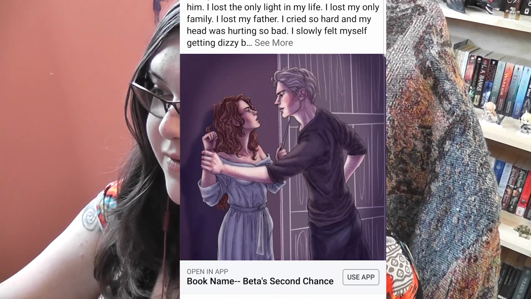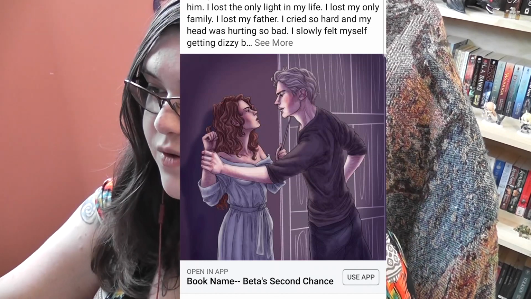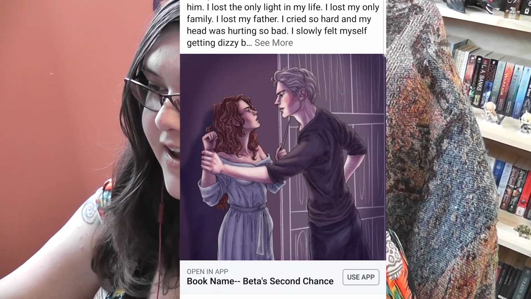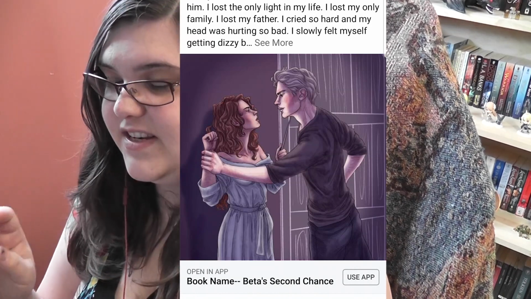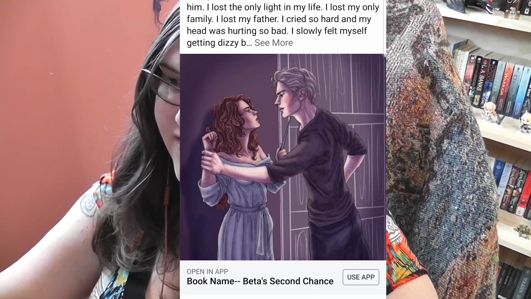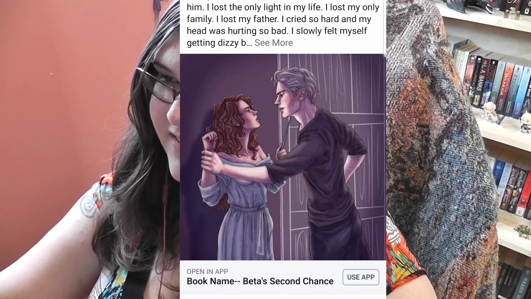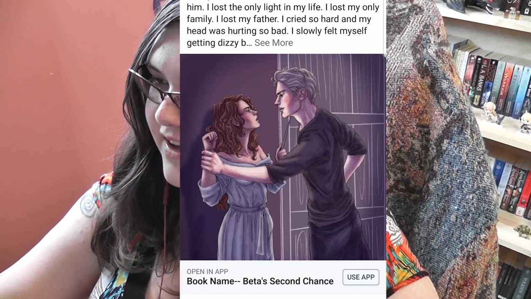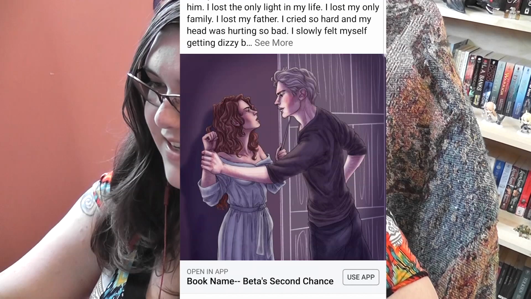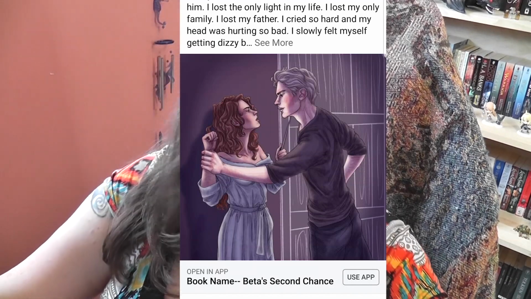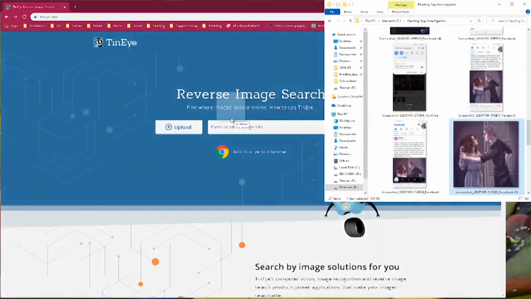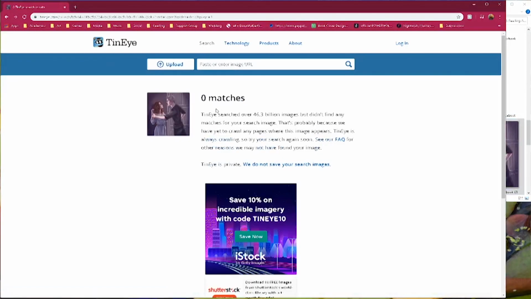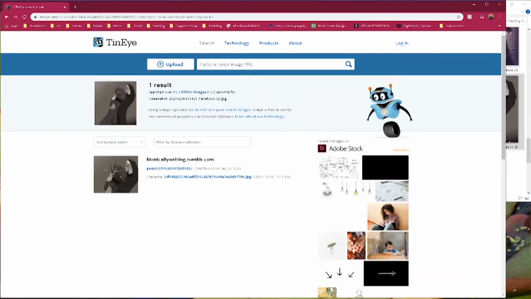Now we get into some of the really concerning ones. I'm pretty sure that's a wand from Harry Potter. This is a weird trend that I've seen a couple times. Is there any other fantasy series that has little sticks like that? Especially considering that the name of this is Beta Second Chance, which means it's going to be a werewolf thing. So I'm a little iffy about that one. When we run it through here, it doesn't have a match. The next one I'm going to show you does. Yeah, what you think it is, that's what it is.